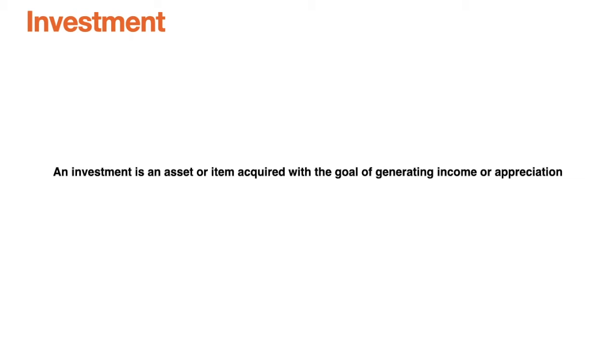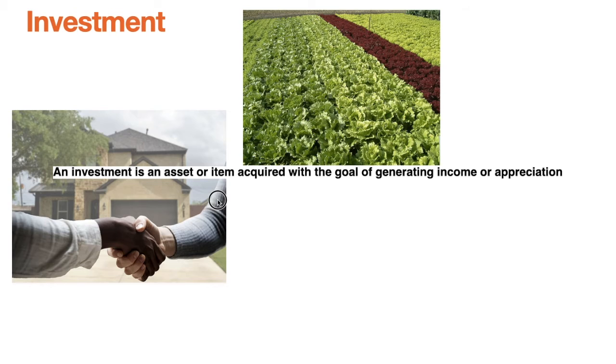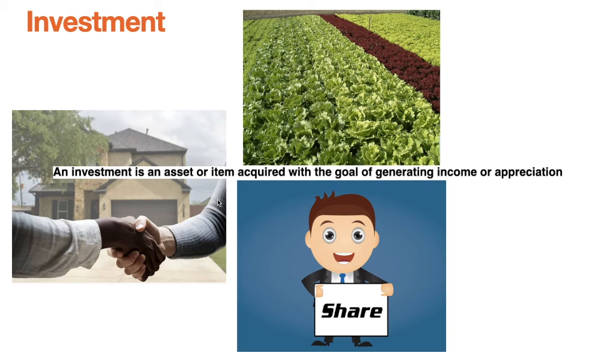Some examples of investments can be buying a house or maybe buying land. If you buy a house, then definitely there's going to be capital appreciation in the future, as well as you can receive rent every month or maybe yearly. Second is buying agricultural land. Again, agricultural land can give you regular returns, as well as there will be capital appreciation in the future. Third one can be buying shares of a company. Again, it will give you regular dividends and there will be capital appreciation in the long run.